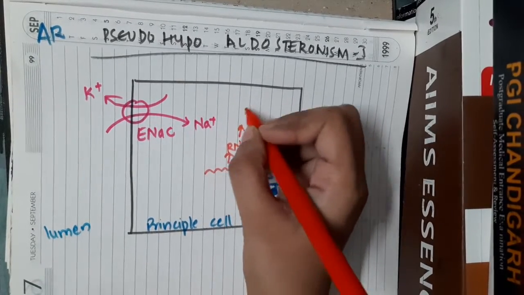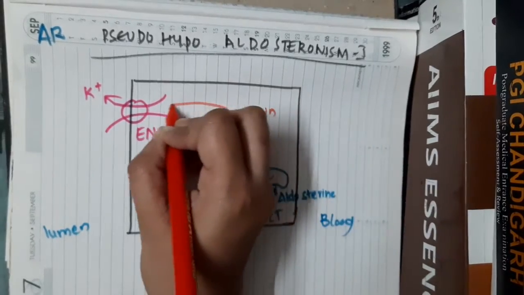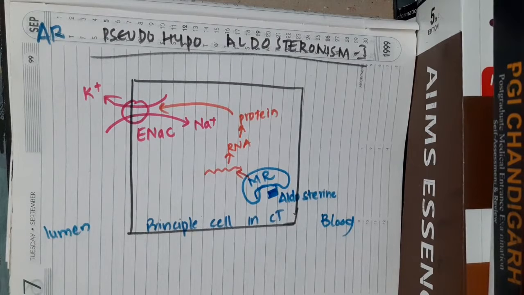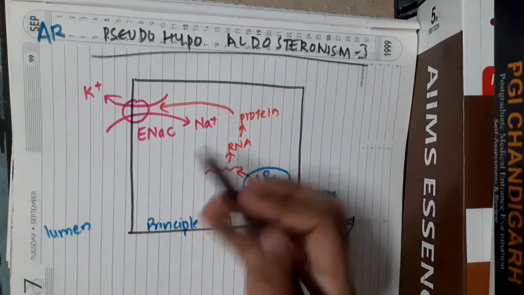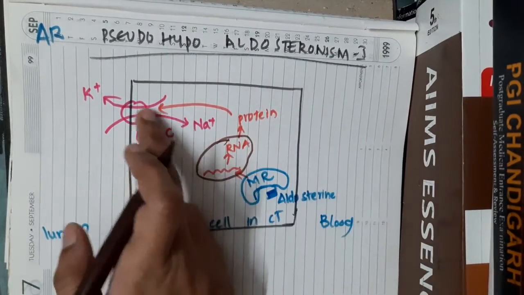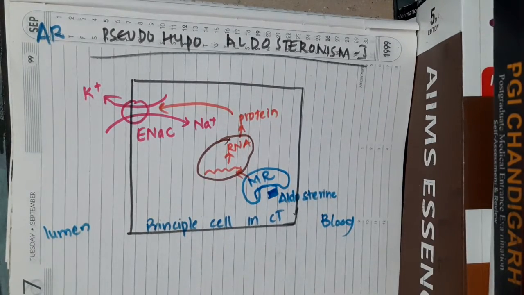RNA will result in formation of protein which is responsible for epithelial sodium channel production. So there is increased production of epithelial sodium channels, and because of this, there will be sodium reabsorption and potassium excretion.